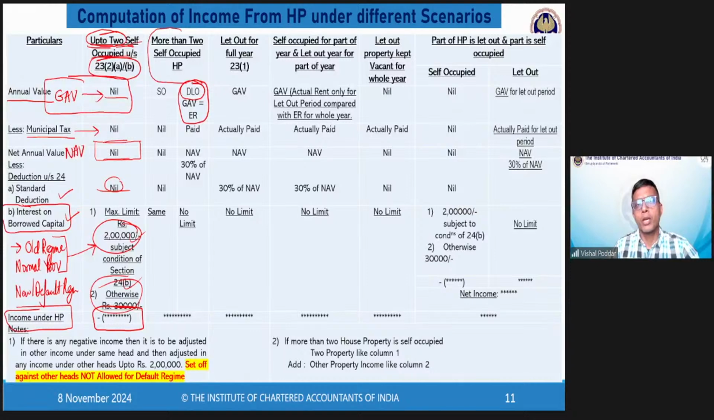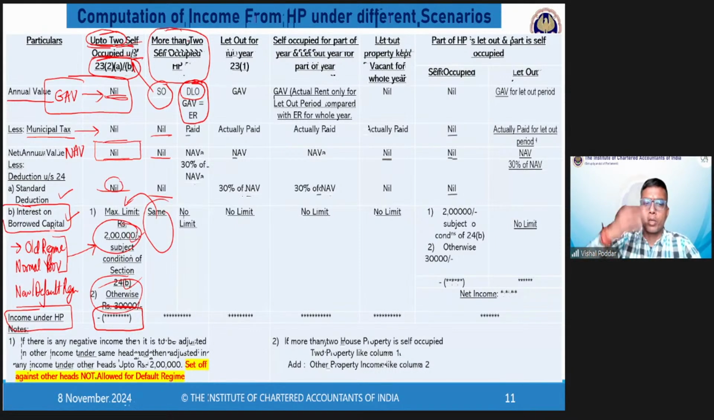So if more than 2 self-occupied HPs are there, the first 2 self-occupied HPs will be treated like this. That is, GAV will be nil. Everything would be nil, as you can see. And interest deduction would be same, up to limit if you are in old regime, or 0 if you are in new regime. But the property which is beyond 2, that is the 3rd and the 4th and the 5th and the 6th property, they will be treated as if they are let out. Means the benefit of self-occupancy is allowed only up to 2 self-occupied HPs.